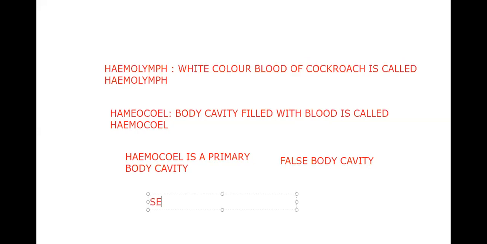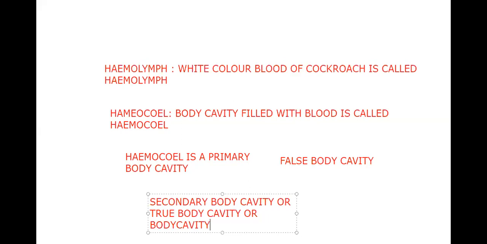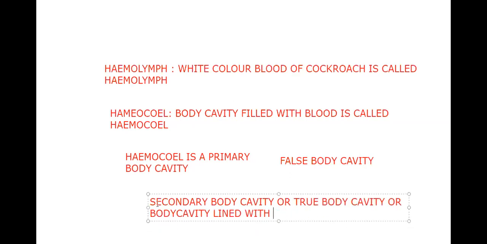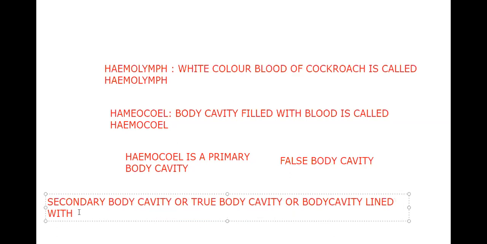Secondary body cavity, or true body cavity, or body cavity lined with peritoneal layers, is restricted to reproductive and excretory organs.